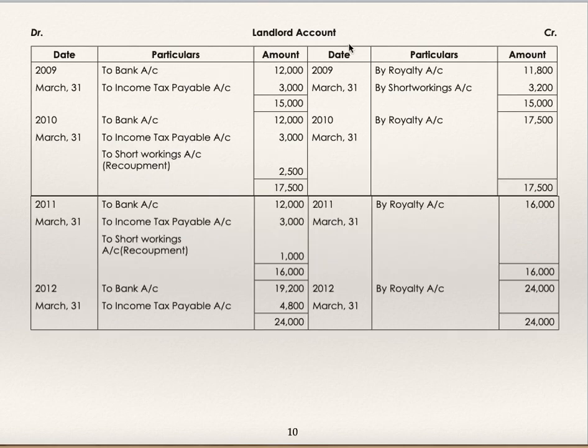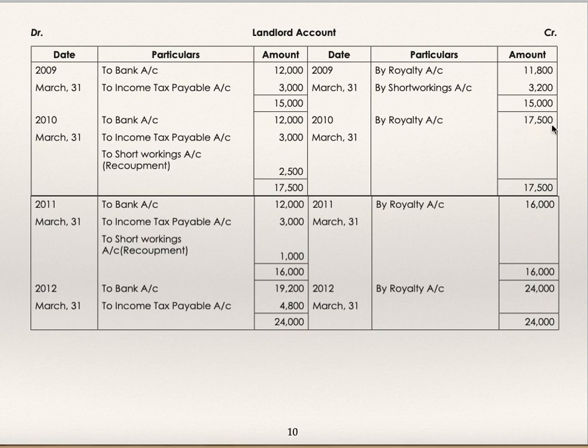Now landlord account. Royalty account debit 11,800. Short working account debit 3,200 to landlord. This is the first entry. Landlord account debit to bank 12,000. To outstanding income tax or income tax payable 3,000. So the landlord account gets closed every year. And of course the last entry would be profit and loss account debit to royalty.